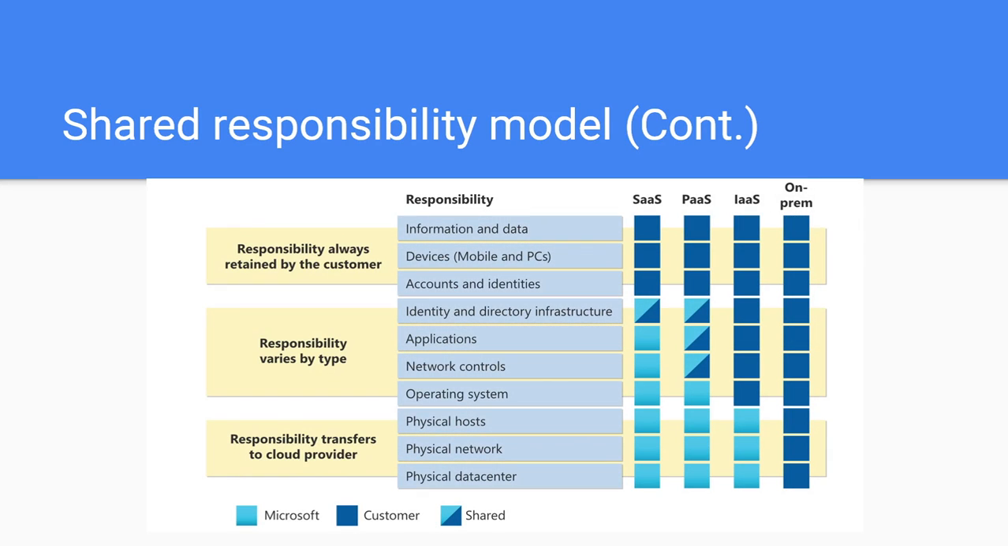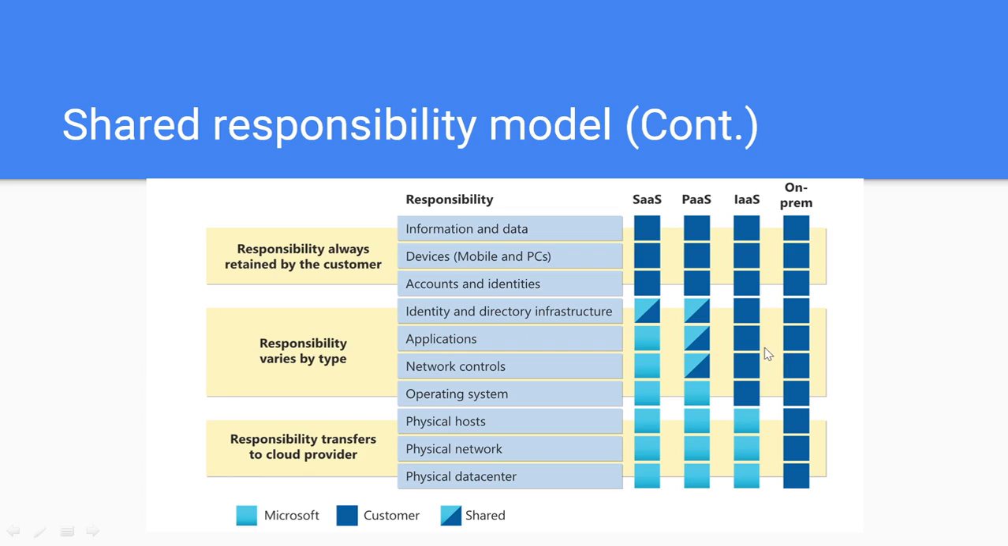So let's have a look here. You can see that currently you are at the IaaS column. You can see that for the customer, information and data is your responsibility. The devices and accounts are your responsibility. The identity and directory infrastructure is your responsibility.